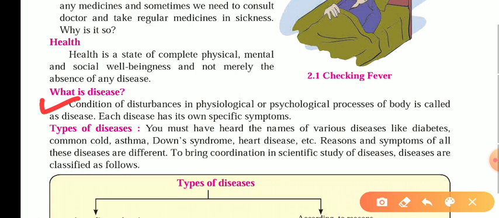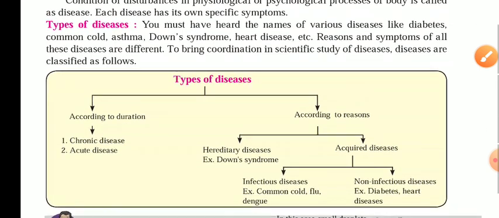Now when we talk about disease, we have different kinds of diseases. These types have been explained here in a flow chart.